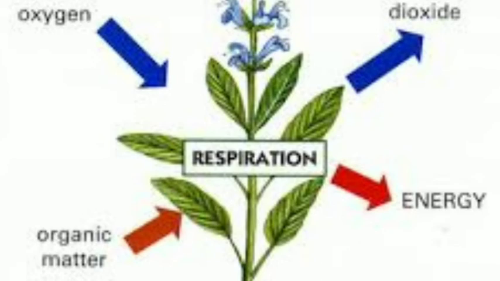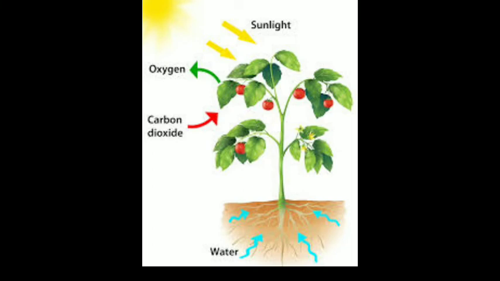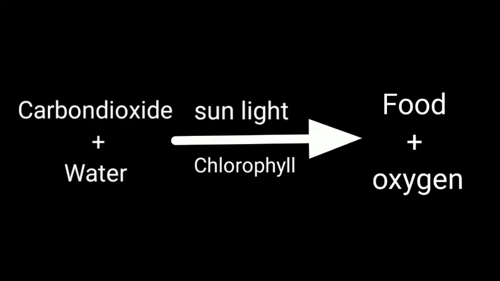Next, photosynthesis. Plants manufacture food by a process called photosynthesis. During photosynthesis, green plants use carbon dioxide and water in the presence of sunlight to produce food. Plants possess a green pigment called chlorophyll. Photosynthesis is represented as carbon dioxide plus water gives, in the presence of sunlight and chlorophyll, food plus oxygen. Plants release oxygen during photosynthesis.